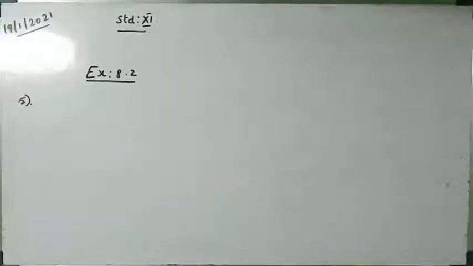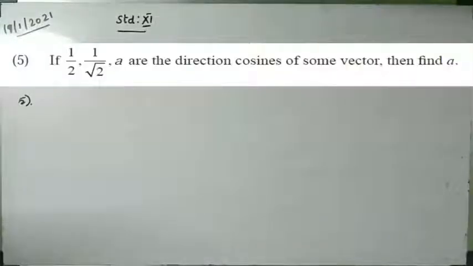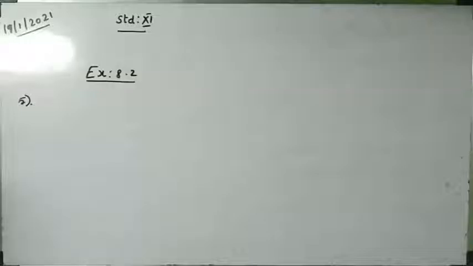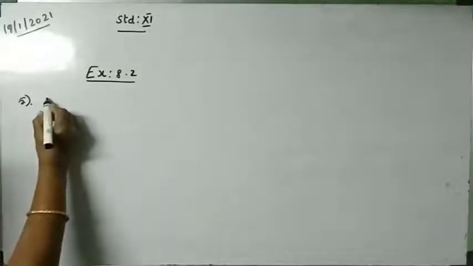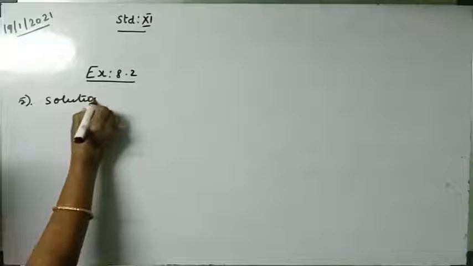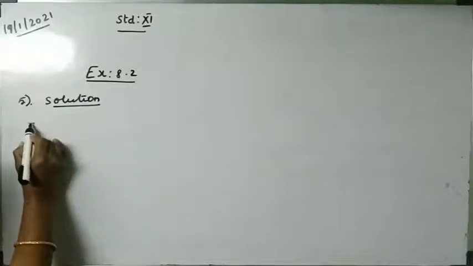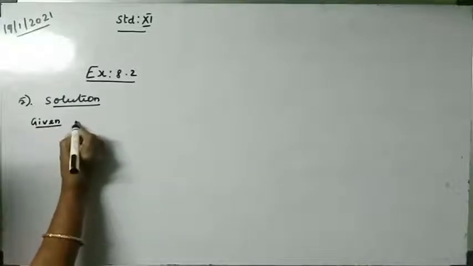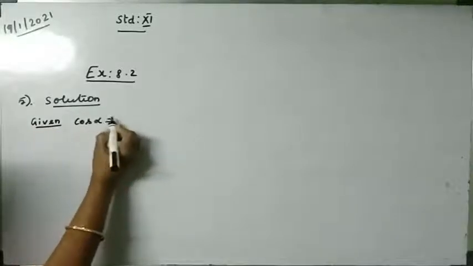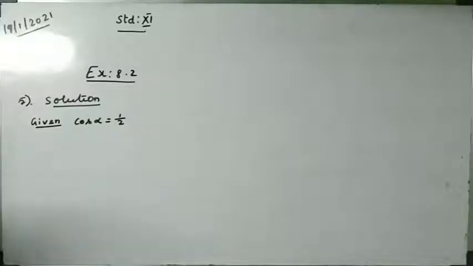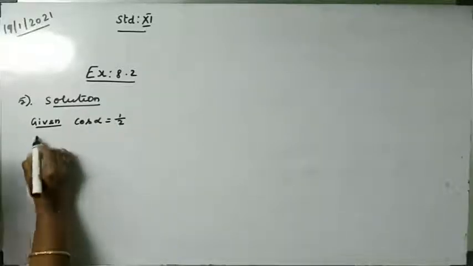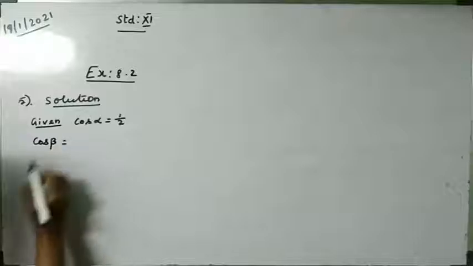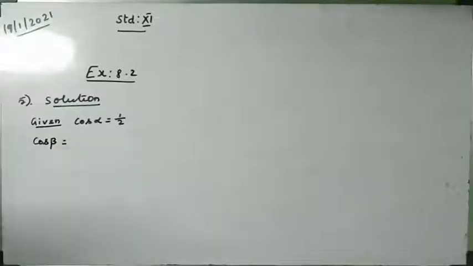Now exercise 8.2, question number 5. If 1 by 2, comma 1 by root 2, comma a are the direction cosines of some vector, then find a. Here the direction cosines are given. So what is given? Write that first. Direction cosine is given, which implies cos alpha is equal to 1 by 2. The first number, 1 by 2, is given. Then for the next angle, cos beta is equal to 1 by root 2.